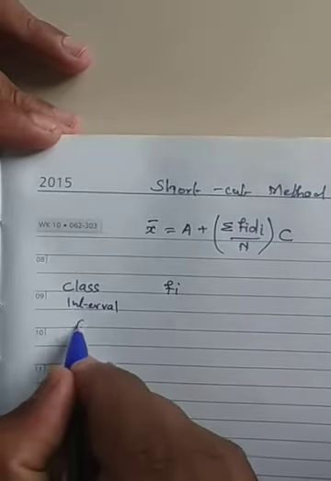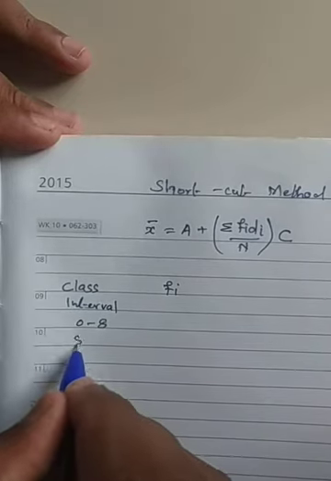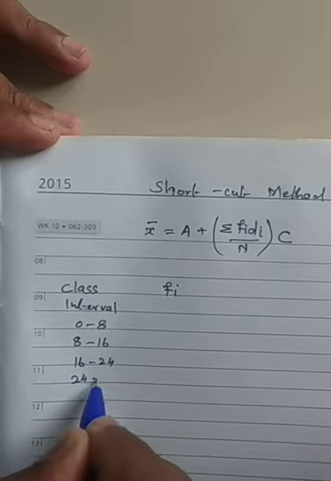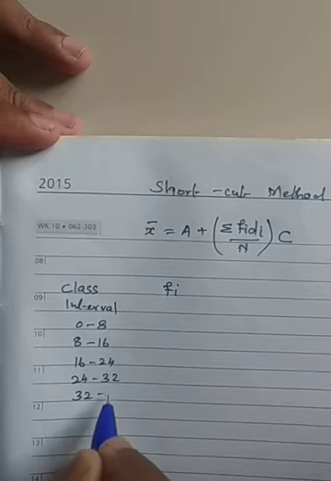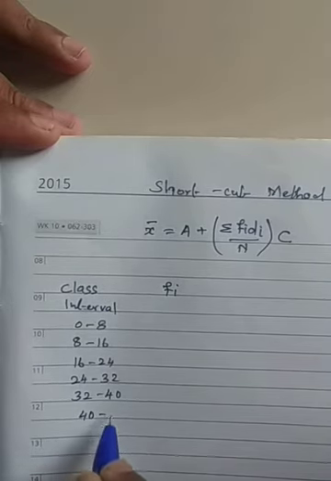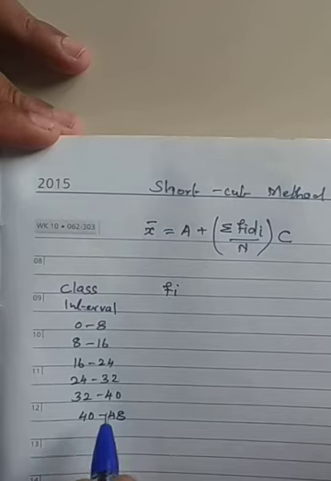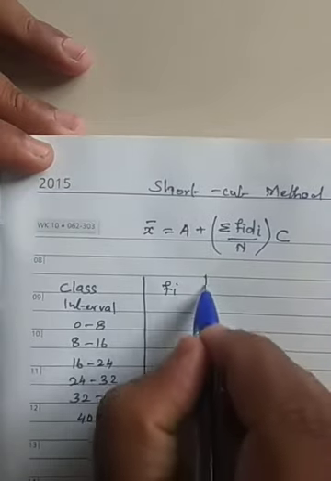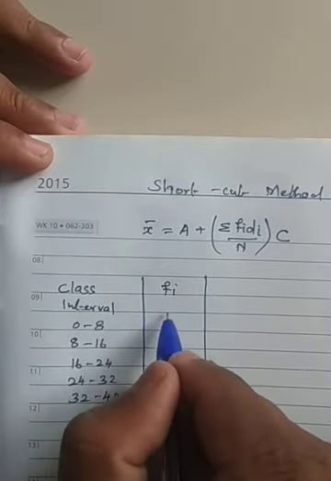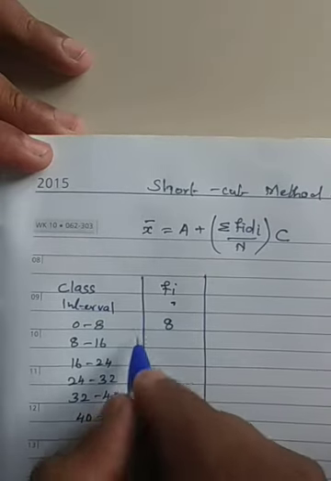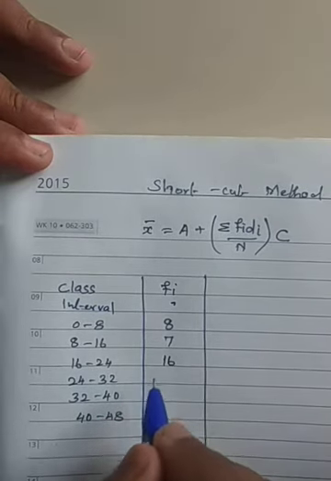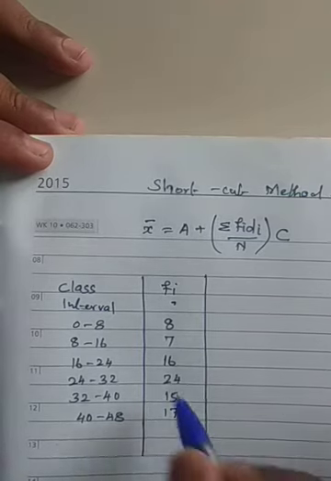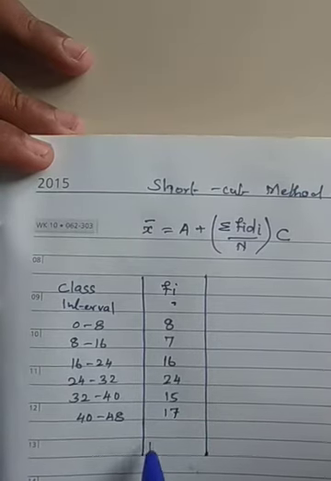As you know, the class intervals are 0 to 8, 8 to 16, 16 to 24, 24 to 32, then 32 to 40, then 40 to 48. This is the class interval. Then we have frequency. The frequencies are 8, 7, 16, 24, 15 and 17.